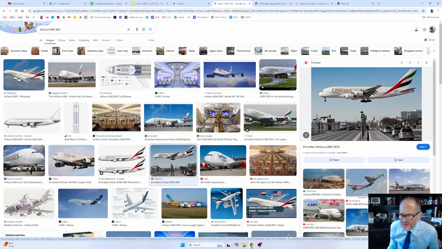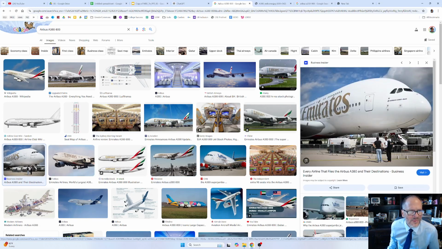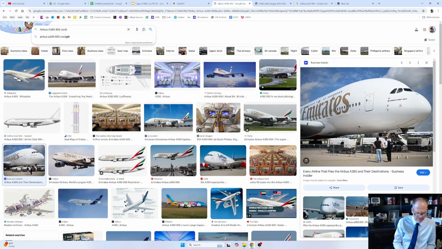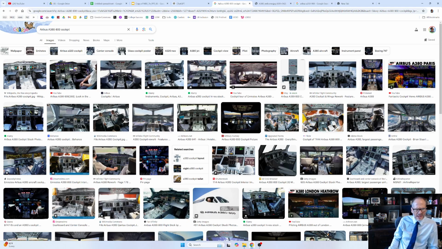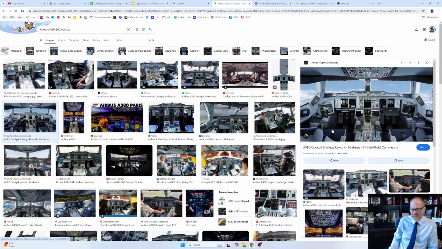I don't know why it's flying. That's got to be Photoshop right there. But look at how big it is. That's such a cool looking plane. But anyhow, my point being, cockpit. Here's the cockpit of that big bird. We'll go to this one here. I don't know why it's in the sky. Nobody's in these seats. That'd make me a little bit concerned.